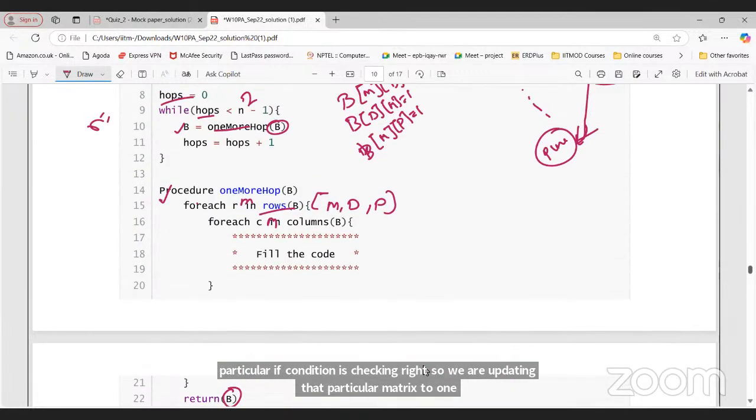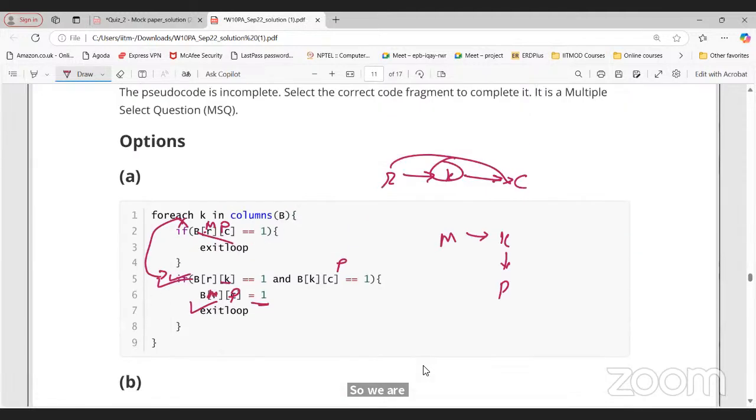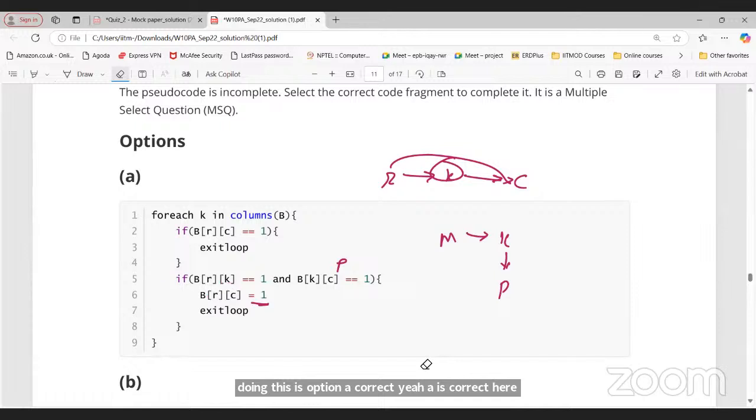So we are doing this. Is option A correct? Yeah, A is correct here. Okay. Does anyone have any doubt in this question? Are you not able to understand what we are doing here?